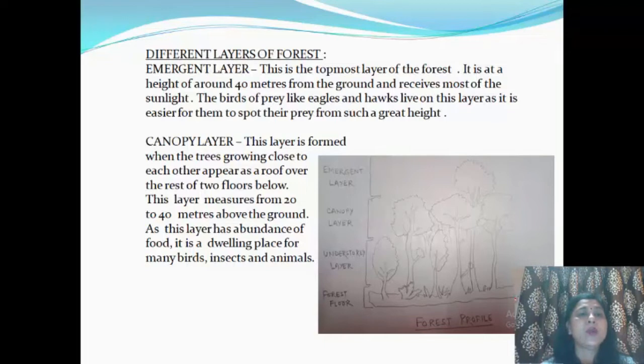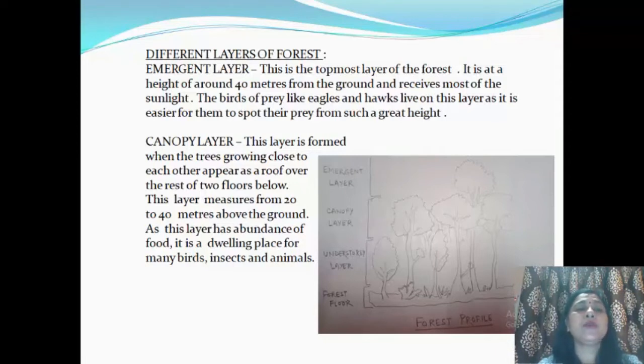Next layer is the canopy layer. This layer is formed when the trees grow close to each other. They appear as a roof over the rest of the floors below. Actually, there are four layers of the forest: emergent layer, canopy layer, then understory layer and the forest floor. The canopy layer is below the emergent layer and above the understory and forest floor.